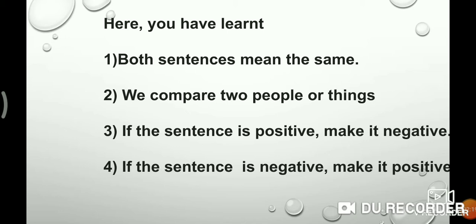Here boys, you have learned both sentences mean the same. There is no change in the meaning. We compare two people or things. And then third thing, if the sentence is positive, make it negative, and if the sentence is negative, make it positive.